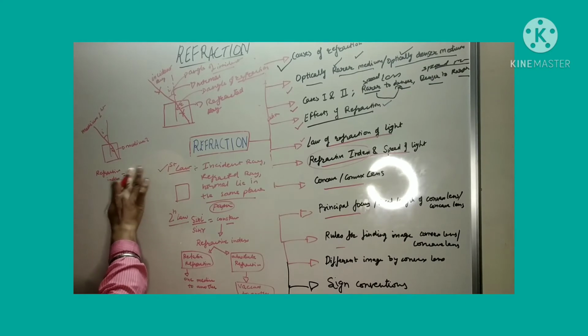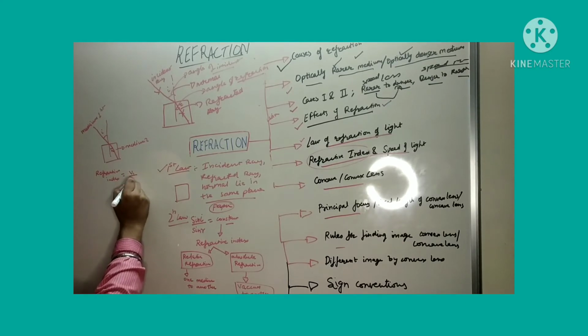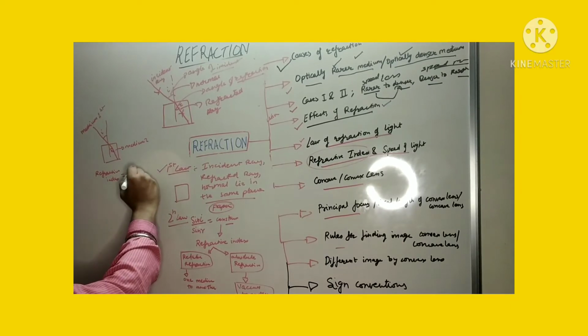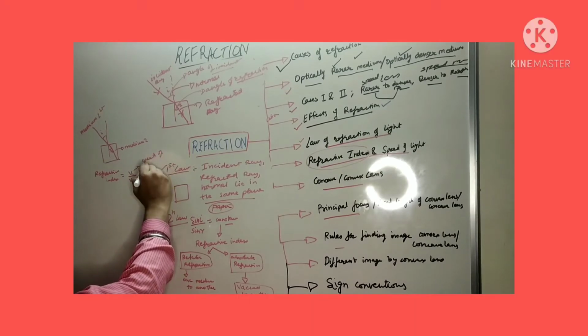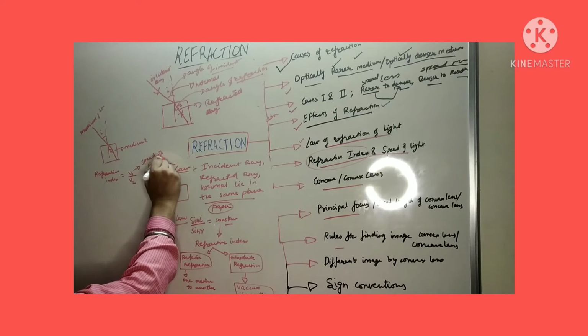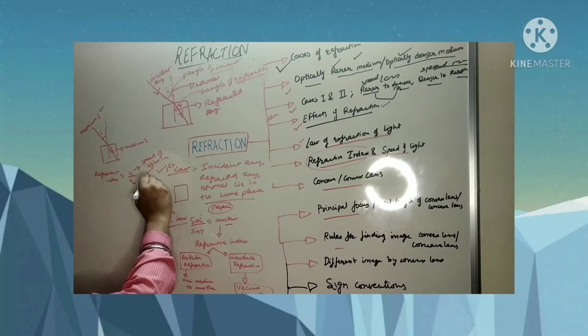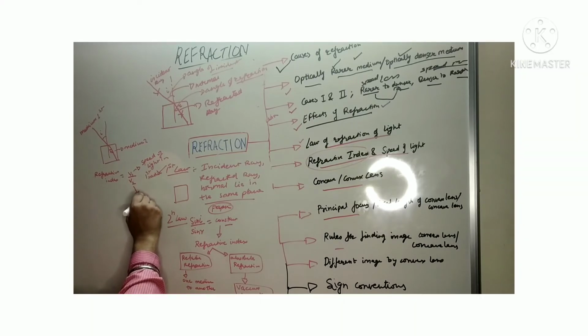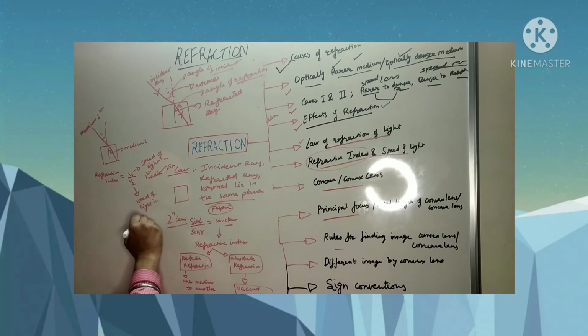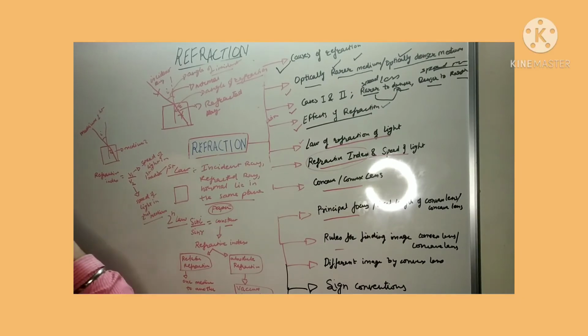Medium 1 का अगर हम V1 मान लें, V1 by V2. This is the speed of light in the first medium, and this is the speed of light in the second medium. Okay. So this is one.